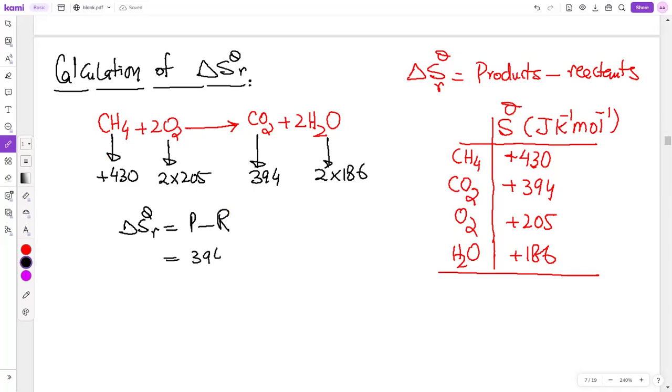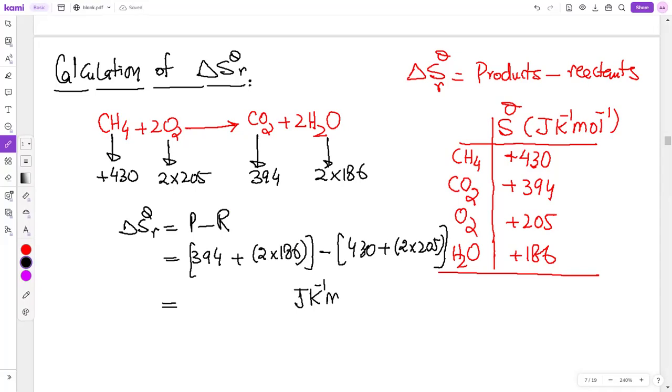Products: 394 plus 2 into 186. Okay, this is product, beta. Minus reactants: 430 plus 2 into 205. Someone should solve it and take out the final answer. Final answer will be in joule per Kelvin per mole.